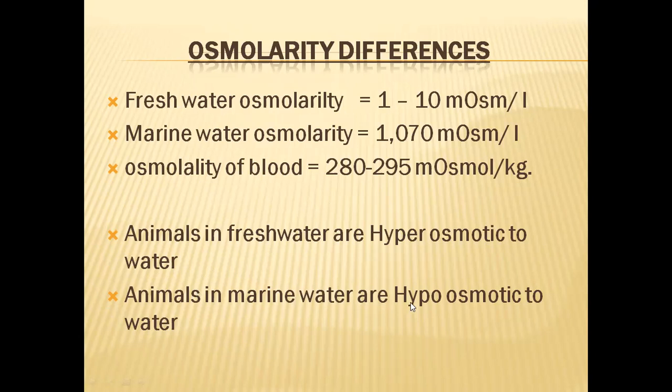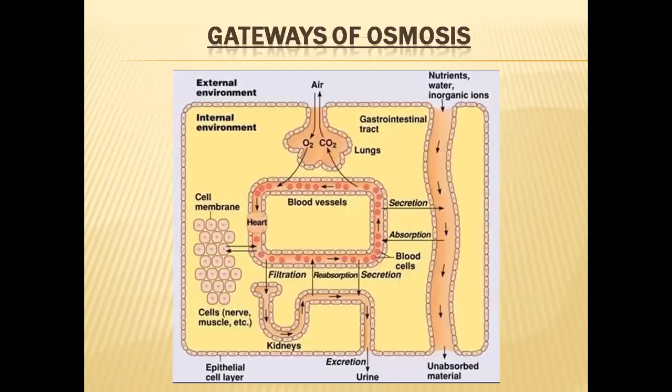Animals in marine water are hypoosmotic or hypotonic to water. Why? Because animals have roughly 300 milliosmoles per liter, but marine water osmolarity is around 1000 milliosmoles per liter. So 300 is lower than 1000, and that is why the animals are hypotonic and marine water is hypertonic. Freshwater animals are hyperosmotic to water, and marine animals are hypoosmotic to water. This is the difference between freshwater and marine water animals.